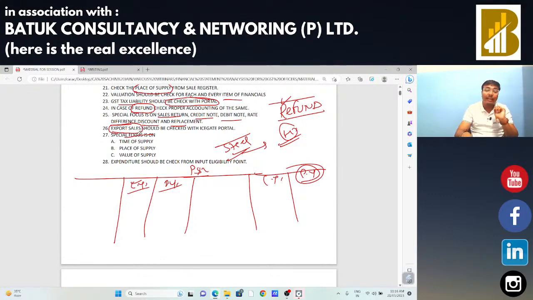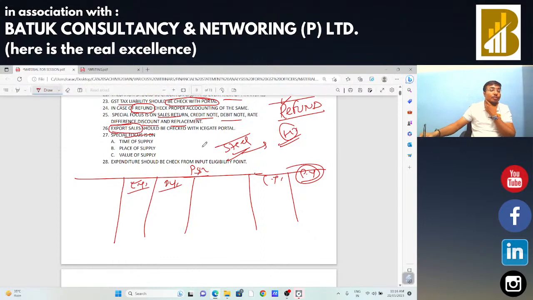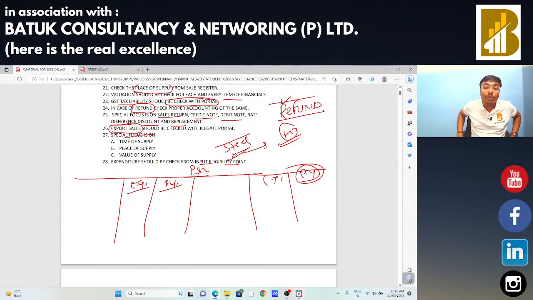Okay, sir. Next and the last point is that expenditure should be checked from the input eligibility point of view. When you analyze the profit and loss account of a particular entity and multiple expenditures are available, you need to check on which expenditure input is allowed, and there are certain expenditures on which input tax credit is not allowed. So you need to check whether any input which is blocked under Section 17(5) has been claimed by the party.